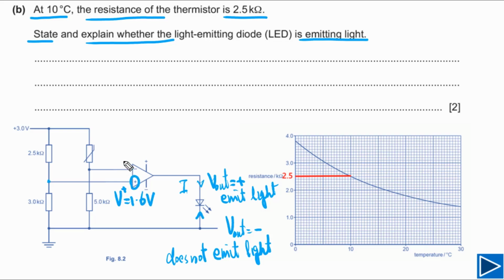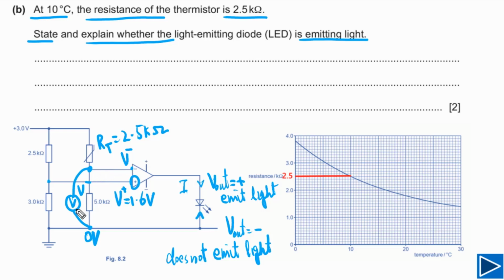Now simply we need to find out what is the value of V minus. The resistance of this thermistor, we can say this is RT, is equal to 2.5 kilo ohms. Now we need to find the potential at this point. If we connect our voltmeter across this resistor, and this end is connected with ground, so this has 0 potential. So the reading on this voltmeter is simply equal to V minus.